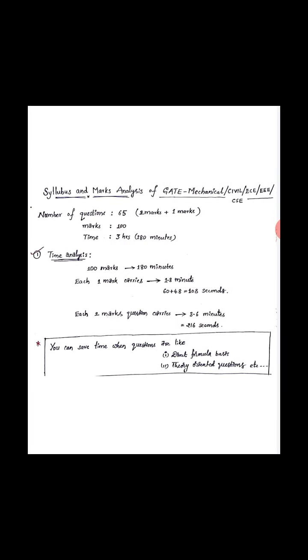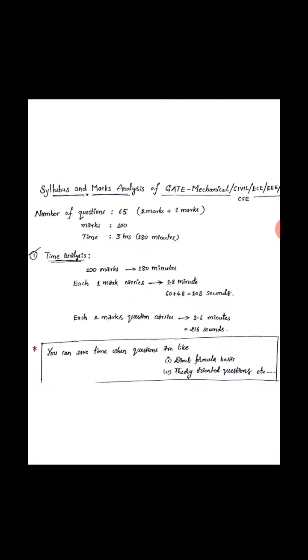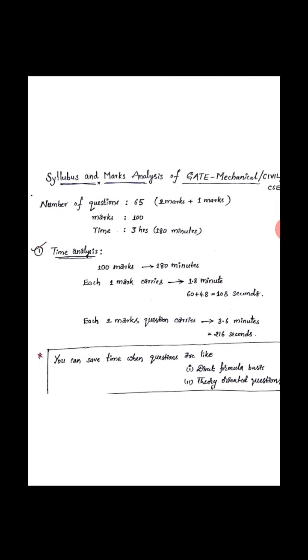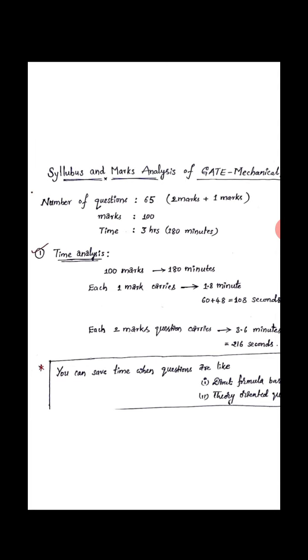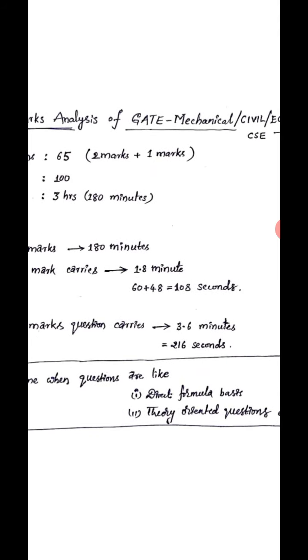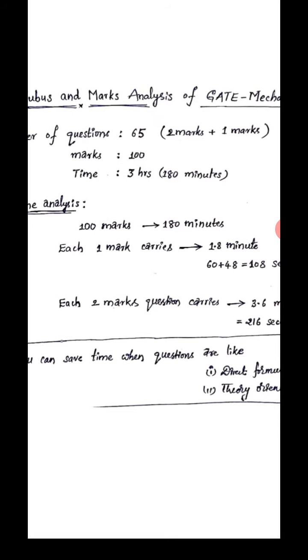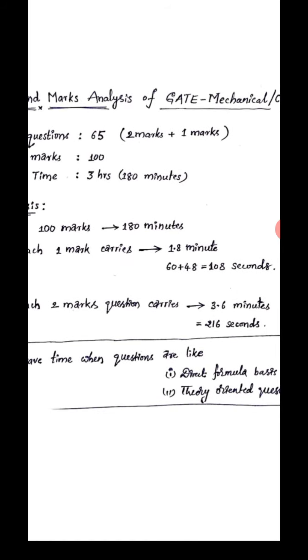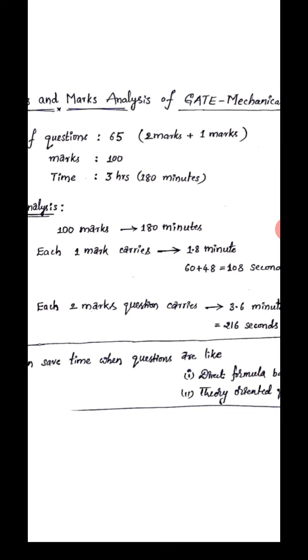Here, the total questions asked in the GATE exam is 65, the marks are 100, and the total time is 3 hours. That is a total of 180 minutes for 65 questions and to get 100 marks. Here, what you have to know is that 100 marks carry 180 minutes. That means each 1 mark carries 1.8 minutes, that is 108 seconds. If 1 mark carries 108 seconds, then each 2 marks question carries 3.6 minutes, that is 216 seconds.